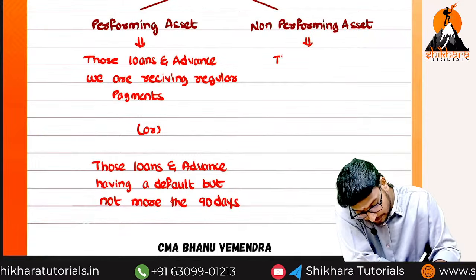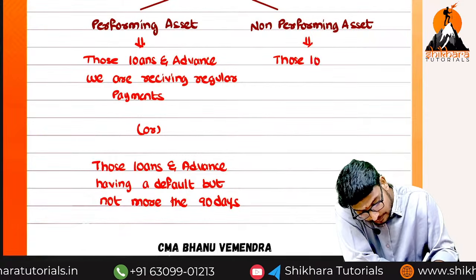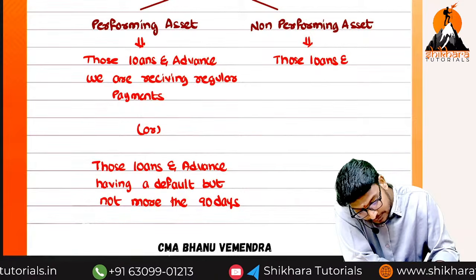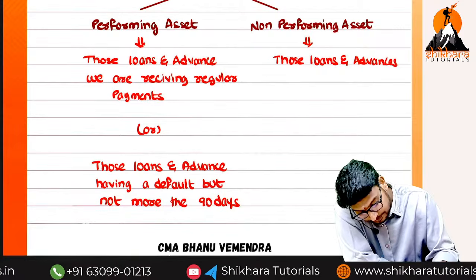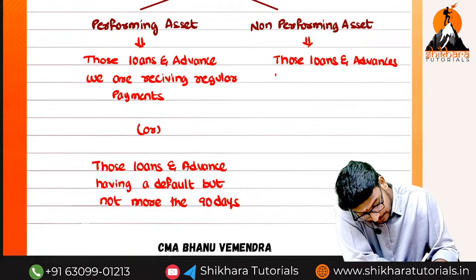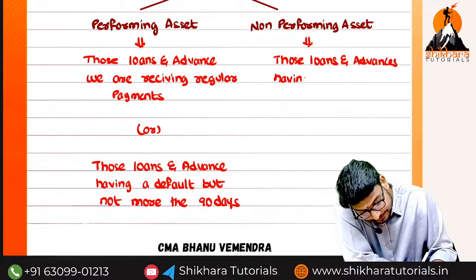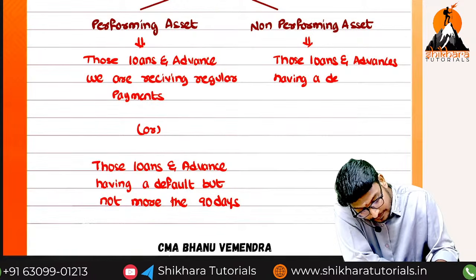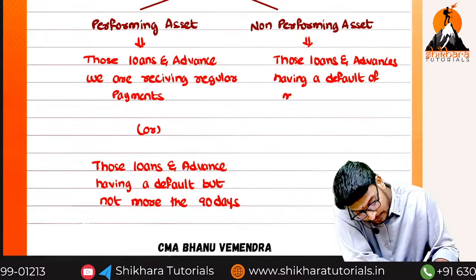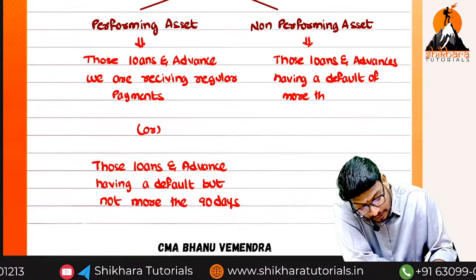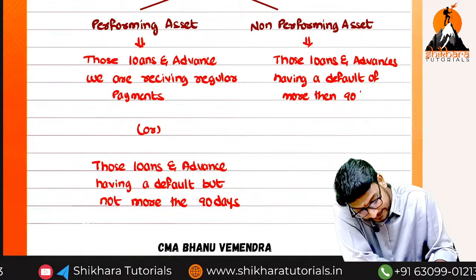So those loans and advances having a default of more than 90 days.